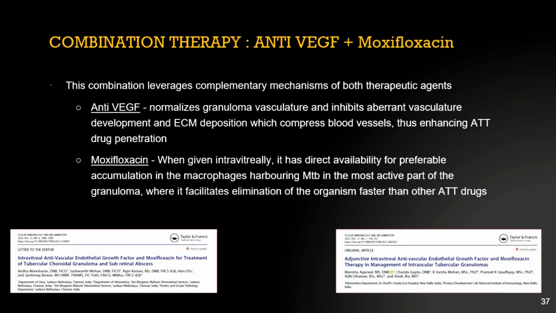So now we give a combination therapy of anti-VEGF with moxifloxacin. This leverages the complementary mechanisms of both agents. Anti-VEGF normalizes the granuloma vasculature and inhibits the aberrant vascular development with ECM deposition, which compresses the blood vessels. So the compression is relieved, enhancing ATT penetration. And moxifloxacin, when given intravitreally, has direct availability and also a preferable accumulation inside the macrophages which harbor the Mycobacterium bacilli, where it facilitates elimination of the organism faster than other ATT drugs.